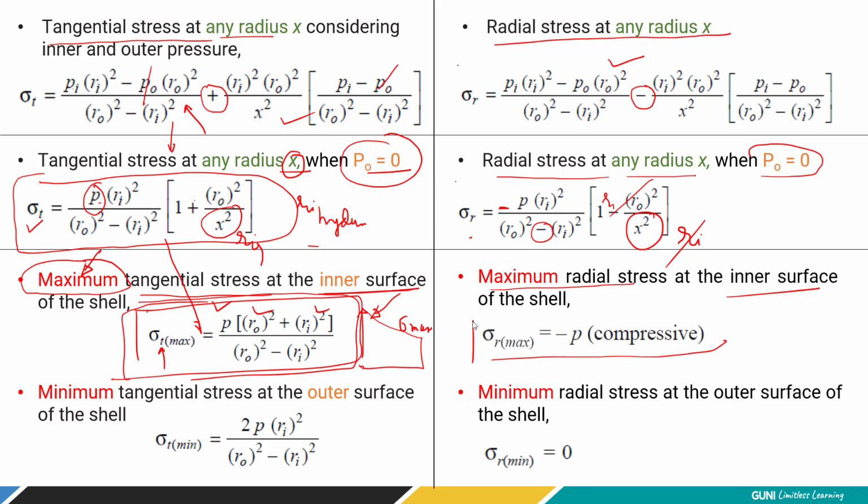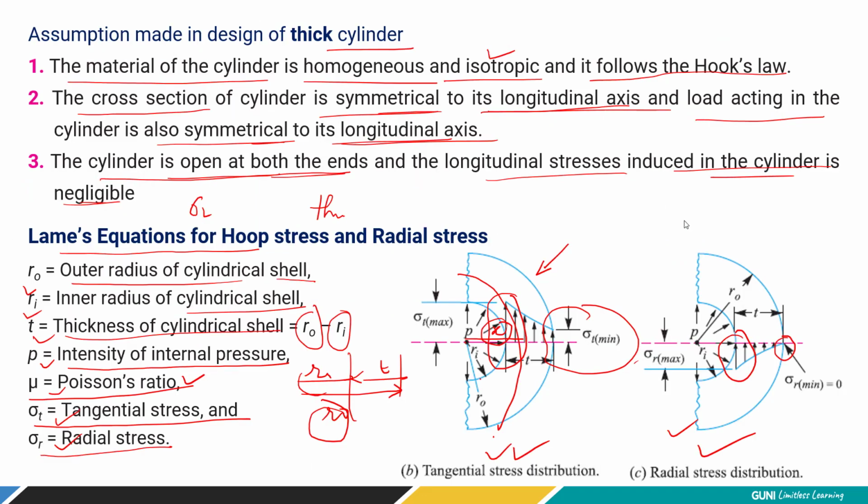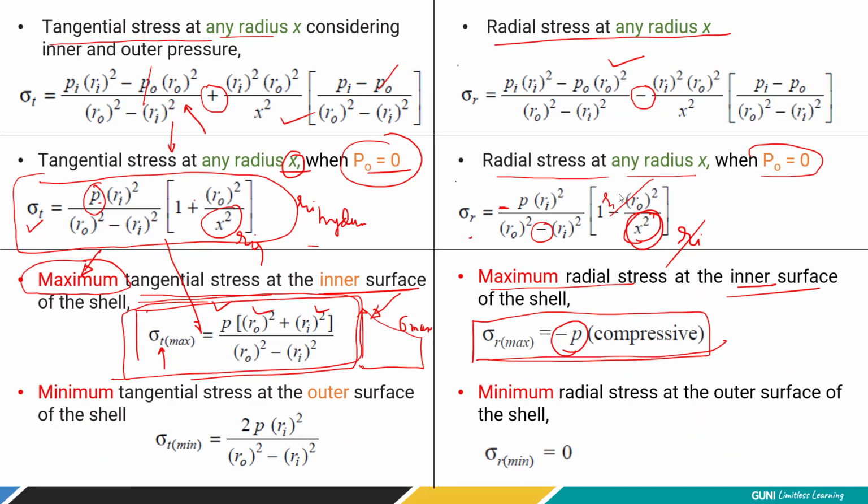So we are going to get the maximum radial stress at inner surface, whose value is equal to the inside applied pressure, right? So this is what the mathematics says. When you replace this x value by inner radius ri, where is it going to be maximum? Just recall the figure, right? If you recall the figure, the radial stress is going to be maximum at the inner surface, right? But what would be the value? By simply putting x equal to ri, we have cancellation of the radial terms, right?